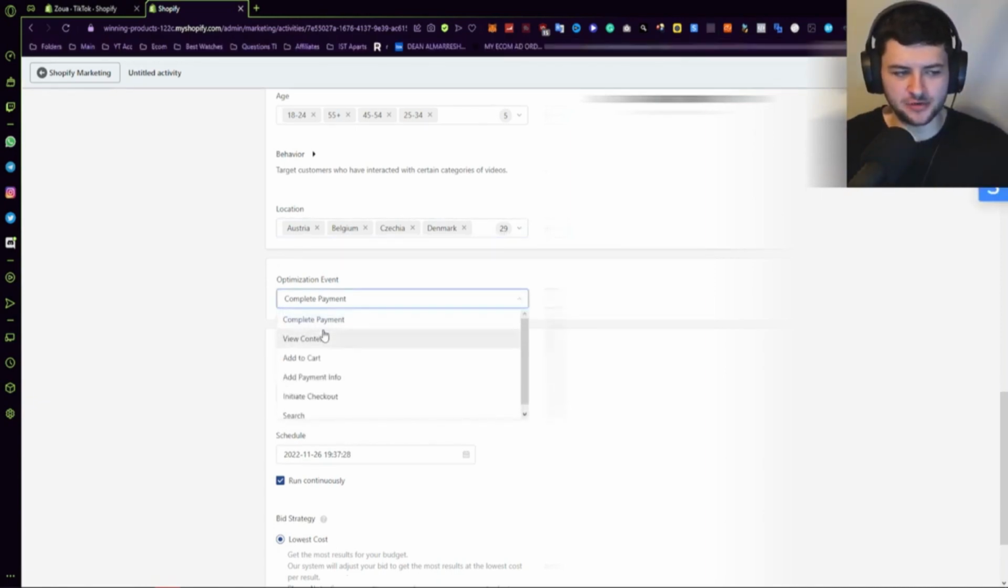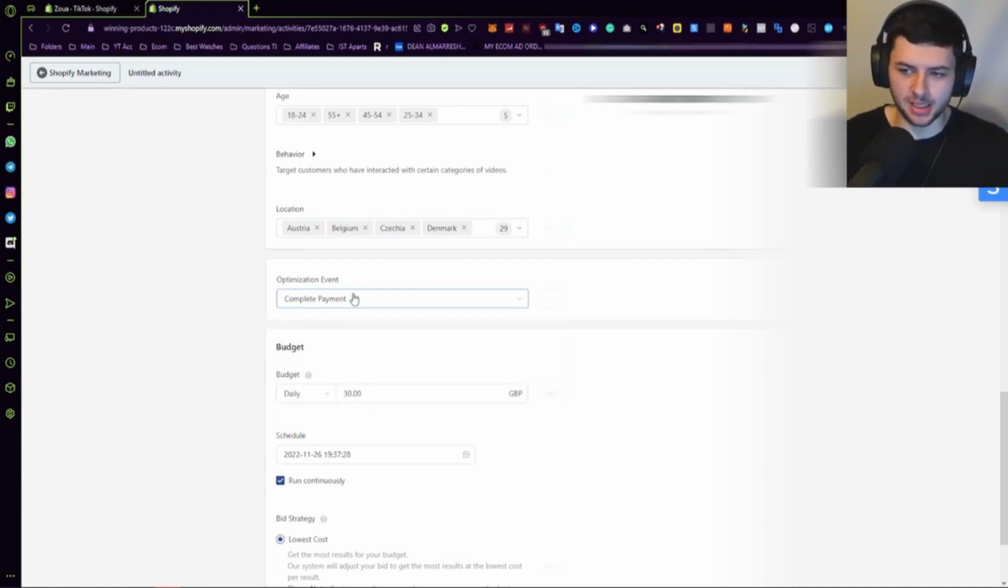Now, optimization event, you want to select complete payment here. That's very important. That's the event we're optimizing for in the app, okay? So remember to select that.